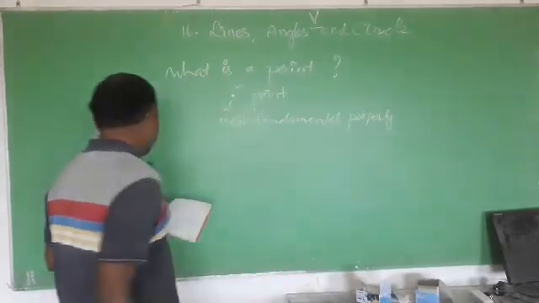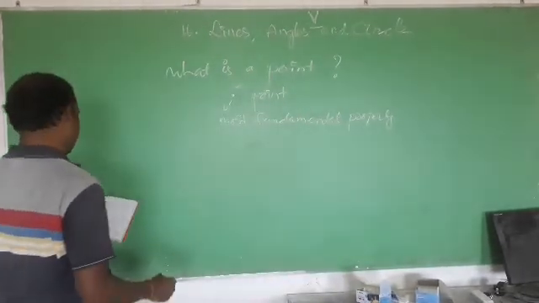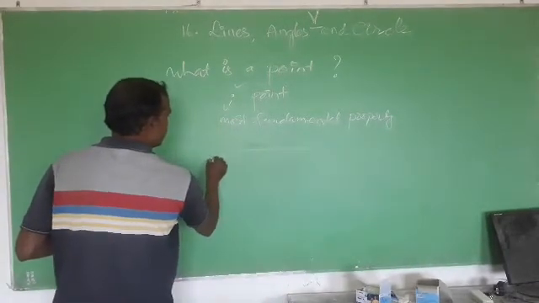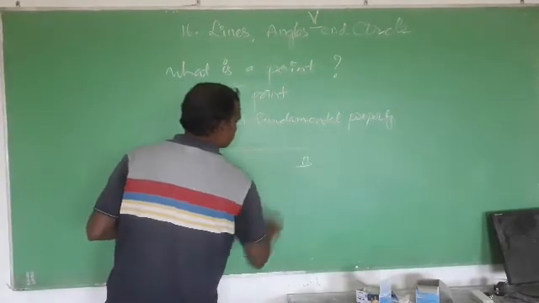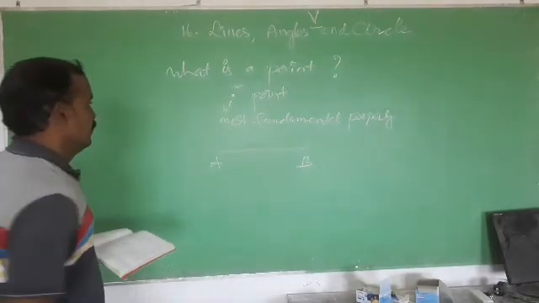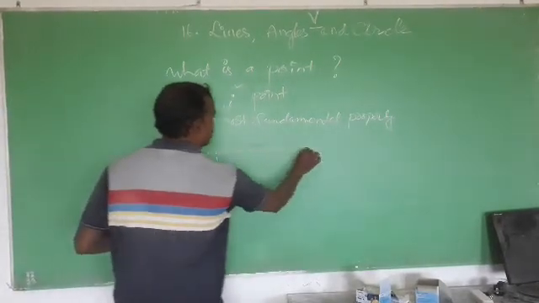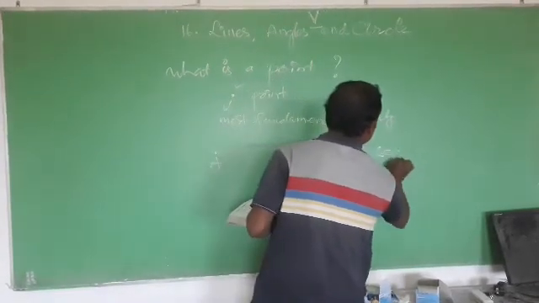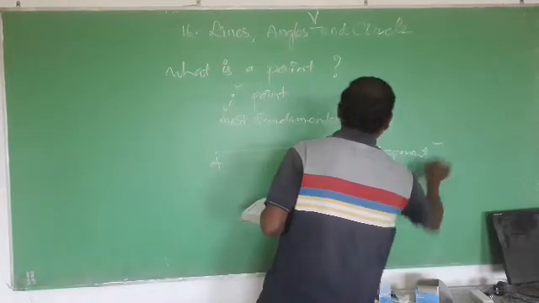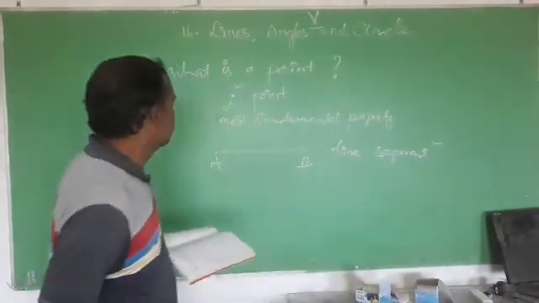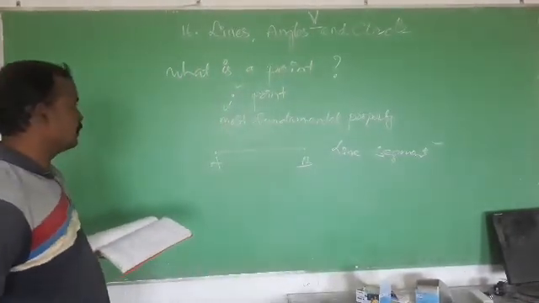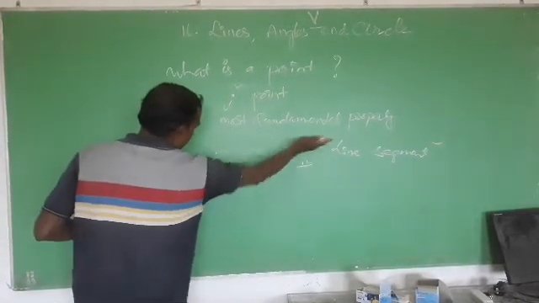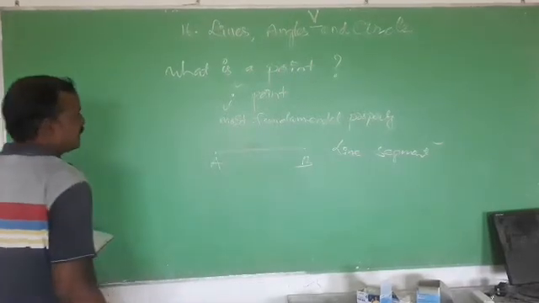Okay. Next we will study line segment. See, I have drawn a figure like this. The figure is AB. So this is called line segment. It is also made up of points, and all points lie on straight paths, and it has two endpoints.